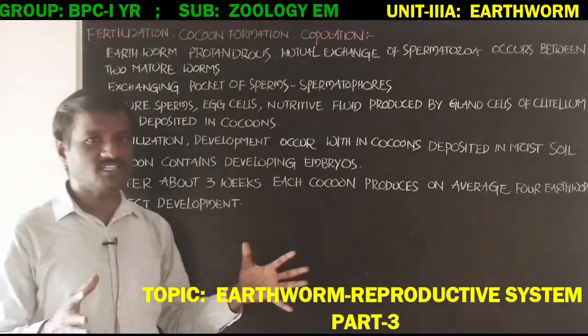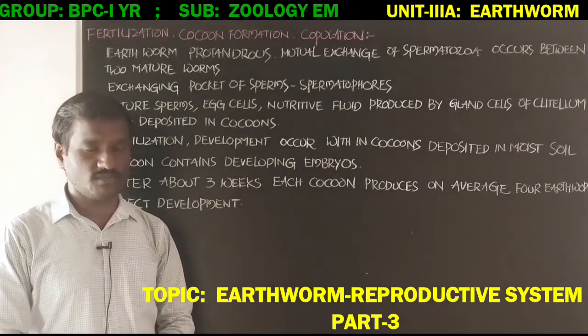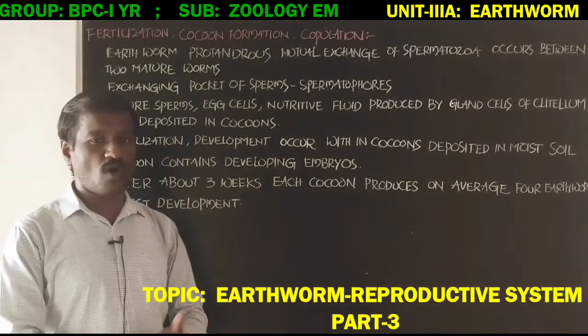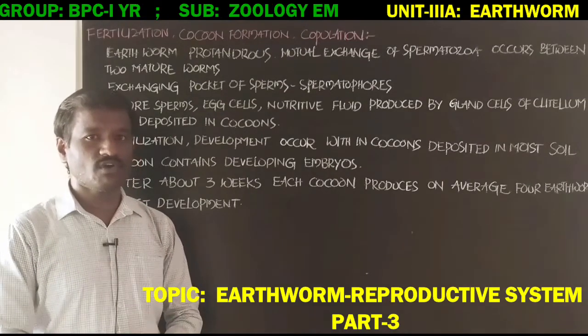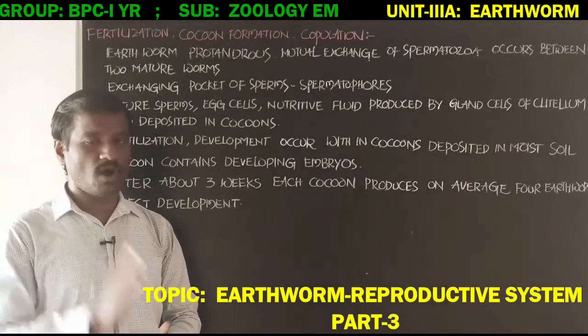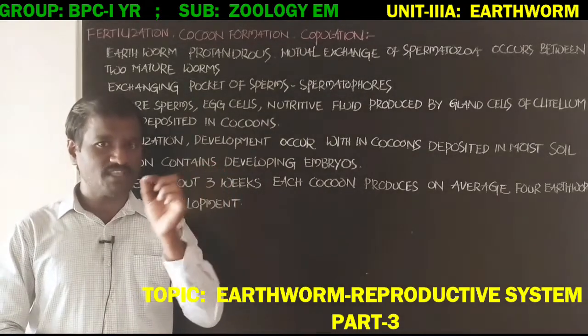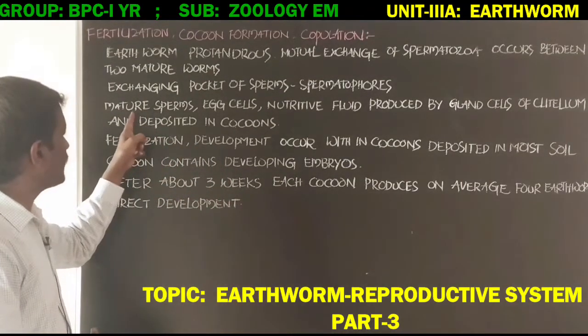In this process, student, one earthworm receives spermatophores from the other earthworm through the spermatheca.